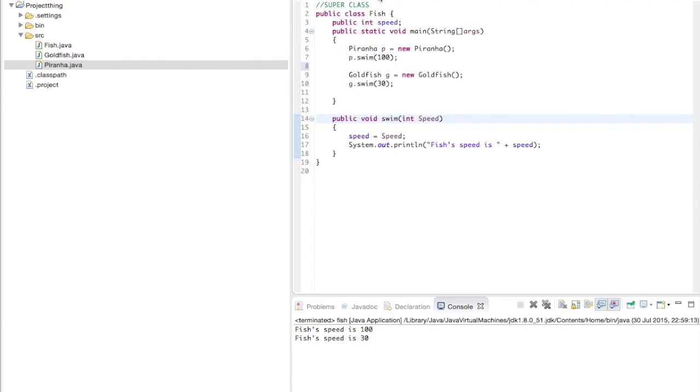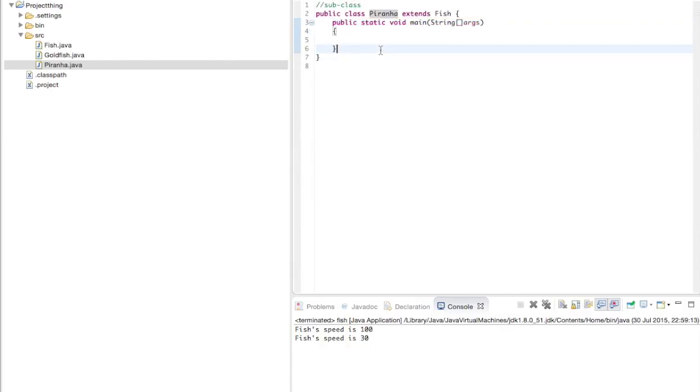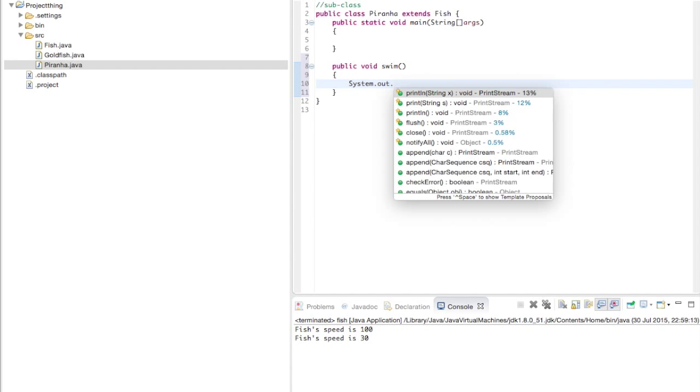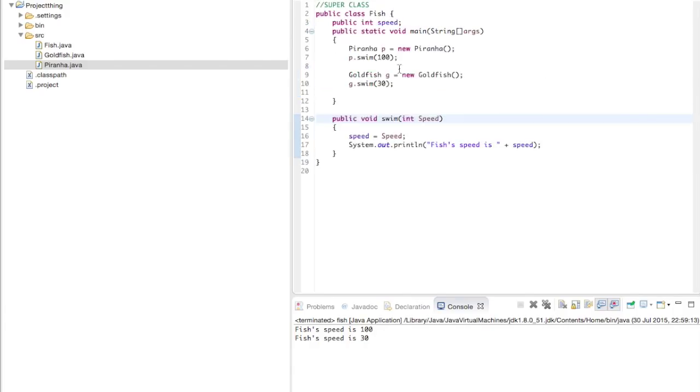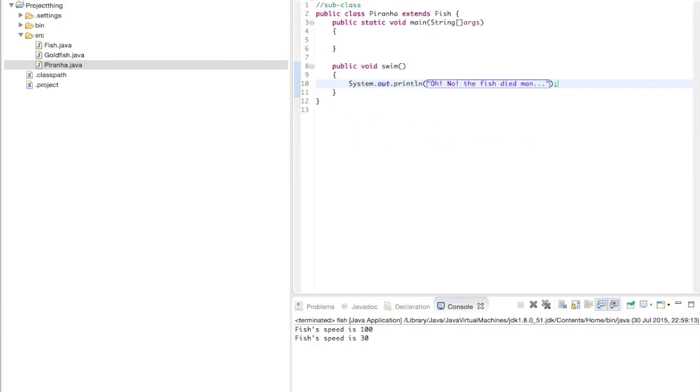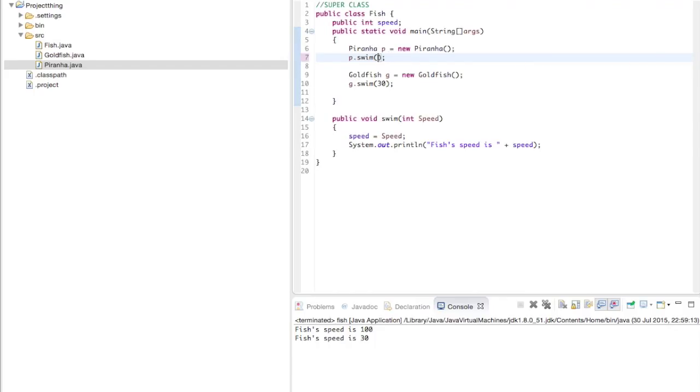You can also, if you wish, override the methods in the subclasses. So we could say public void swim, the same name as in the superclass, and System.out.println, oh no, the fish died, man. So obviously the fish has died, so it no longer has a speed. I'll do that in piranha. There we go. So now if I click play, it would say, oh no, the fish died. And I don't know why I wrote that.